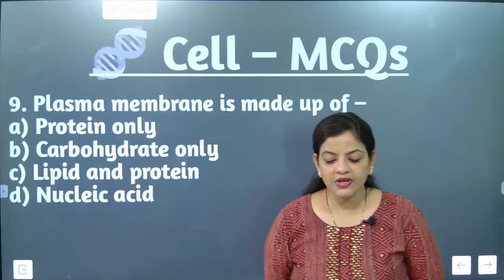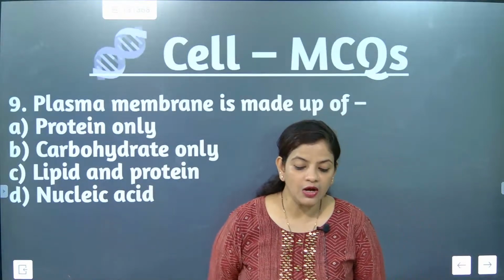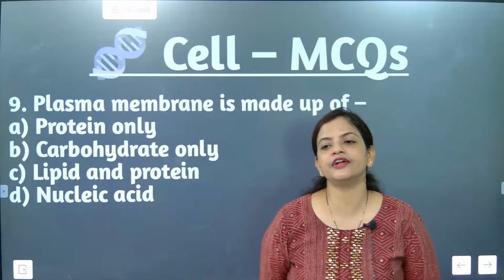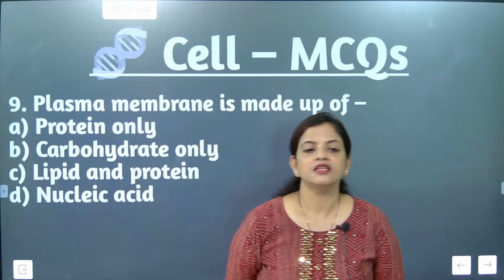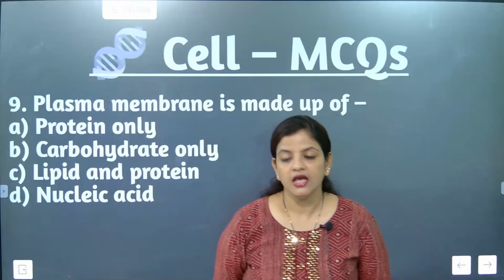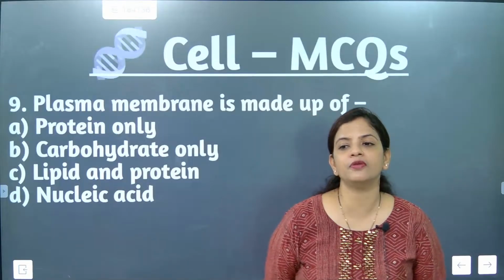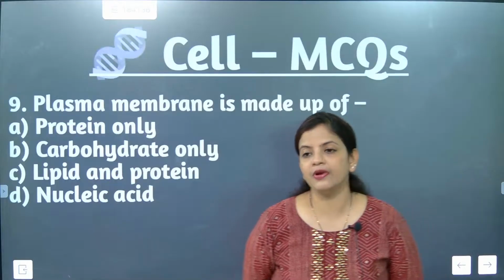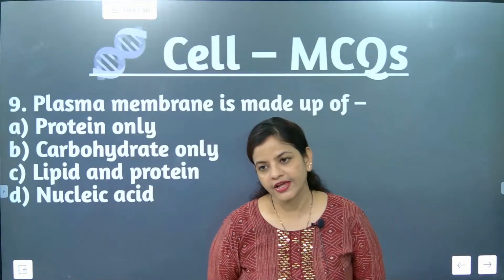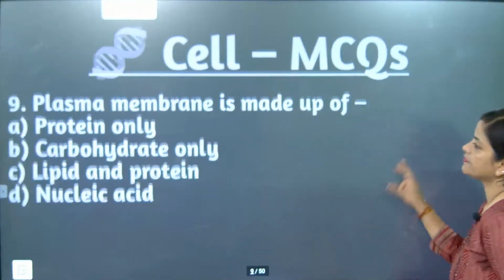See, plasma membranes are also known as selectively permeable membrane. It will allow selected materials to come inside the cell. Another important point to be noted here is that the plasma membrane is called a selectively permeable membrane. It can be double coated or single. It totally depends upon the type of organism. Understood? Now we will go for the next question, please.